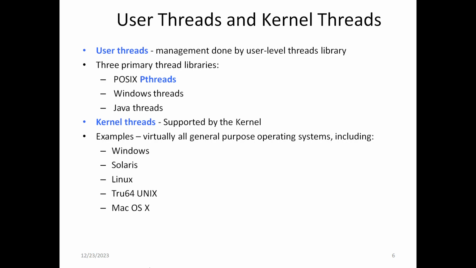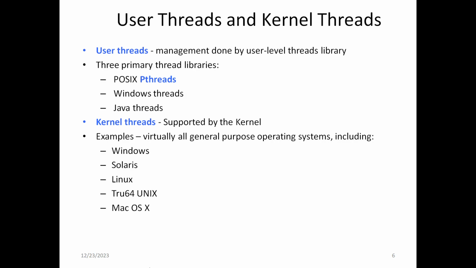One is a user level thread and the other one is a kernel level thread. What is the difference? In a user level thread, the thread management is done by the user level thread library. That is, it is above the kernel level thread. There is no use of the operating system here. So the thread management is done only at the user level. And there are three primary thread libraries available for user level threads. One is POSIX pthreads, second one is Windows threads, and the third one is Java threads.